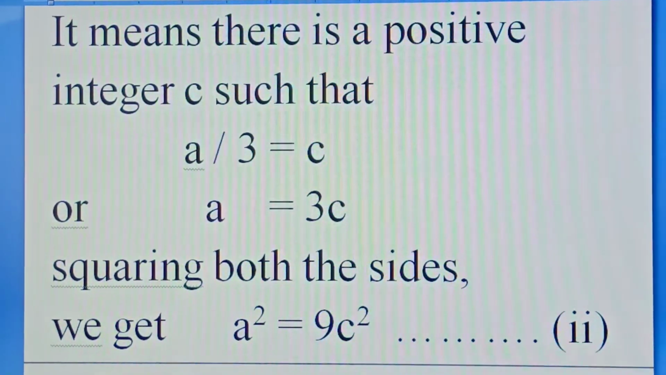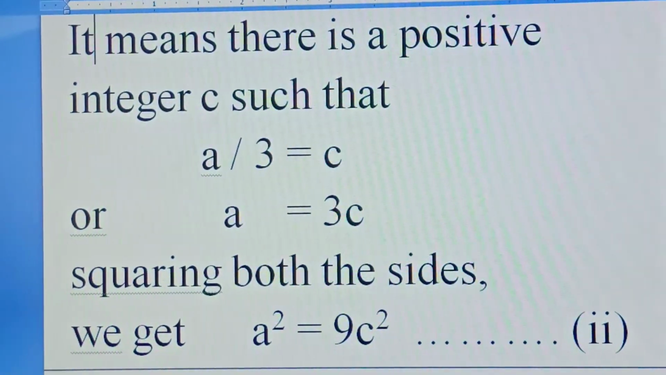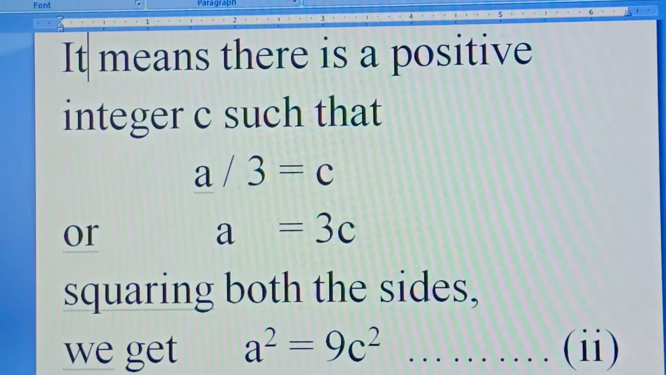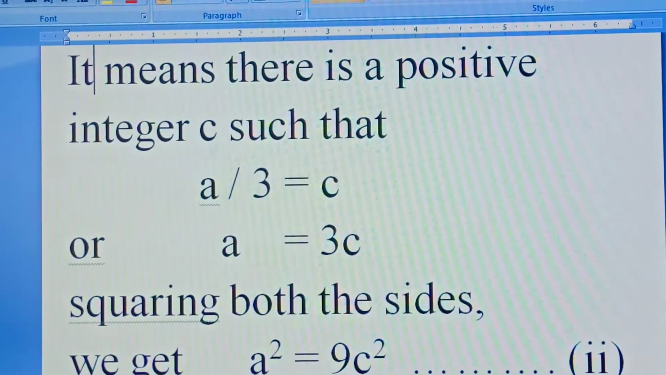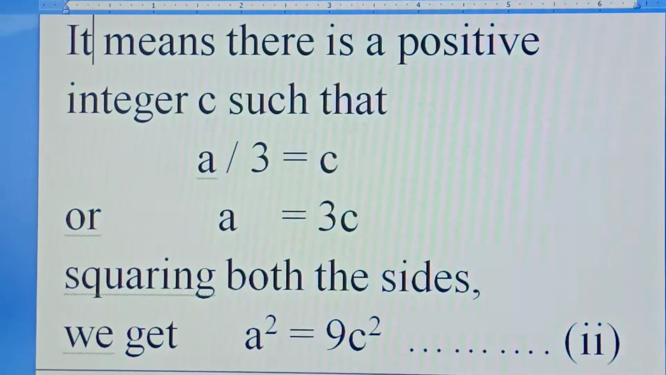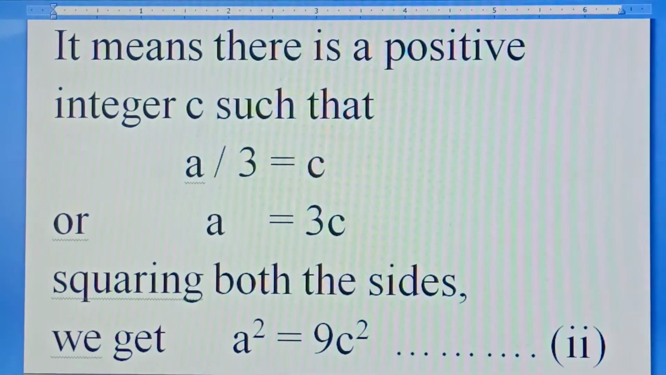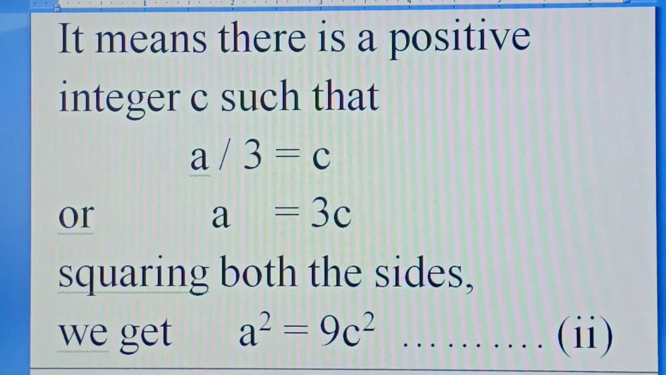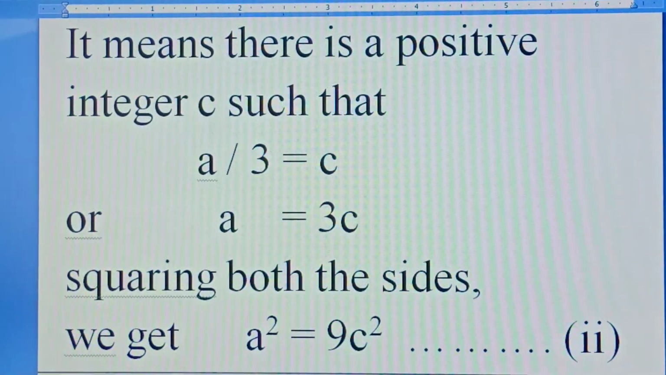When a square is divisible by 3, then a is also divisible by 3. When a is divisible by 3, there must be some answer. Let it be c. It means there is a positive integer c such that a divided by 3 is equal to c, or a is equal to 3c. Now again squaring both the sides we get a square is equal to 9c square.